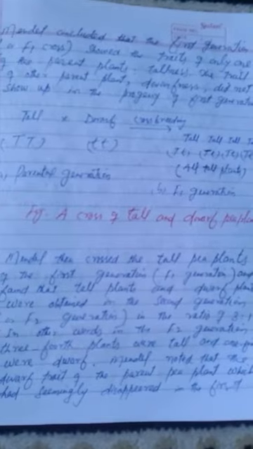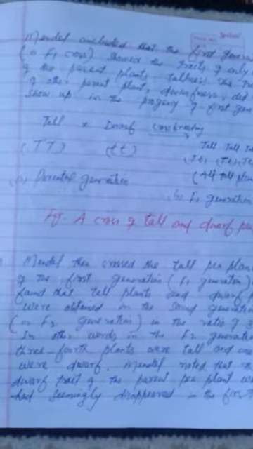Mendel then crossed the pea plants of the first generation and found that tall plants and dwarf plants were obtained in the second generation or F2 generation in the ratio of 3:1. That means in the F2 generation 3/4 plants were tall and 1/4 were dwarf. So Mendel noted that the dwarf trait of the parent plant, which had seemingly disappeared in the first generation progeny, reappeared in the second generation.